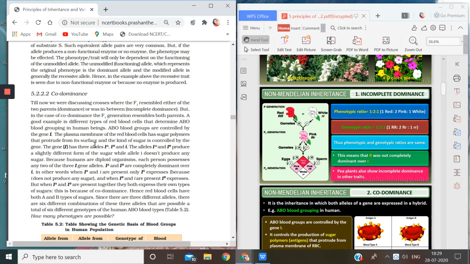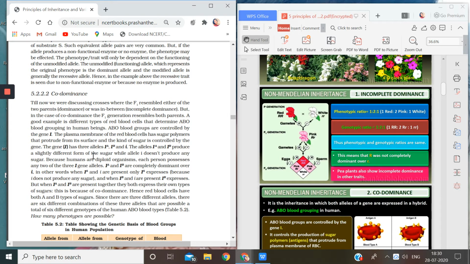This is also a trait. What is the trait? Blood group. But we do not have only two alleles. We have three alleles. So there are a few cases in which there can be more than two alleles of a trait.